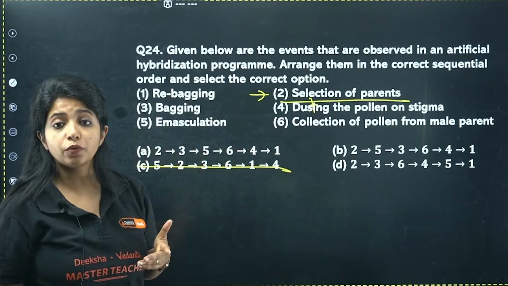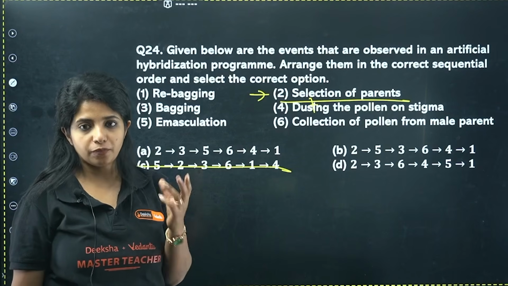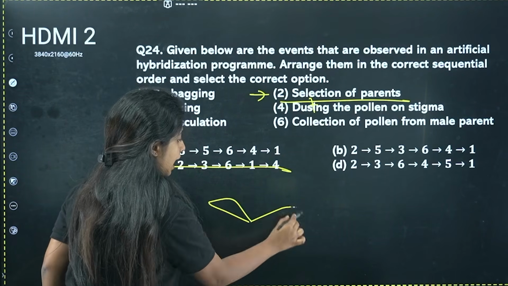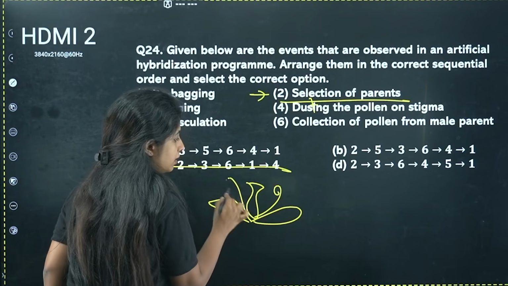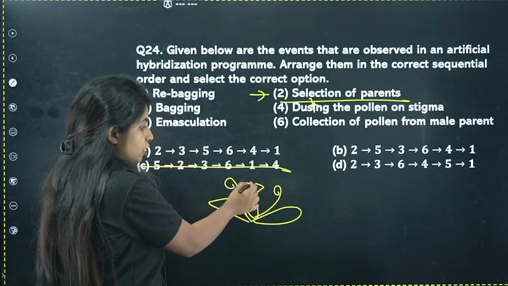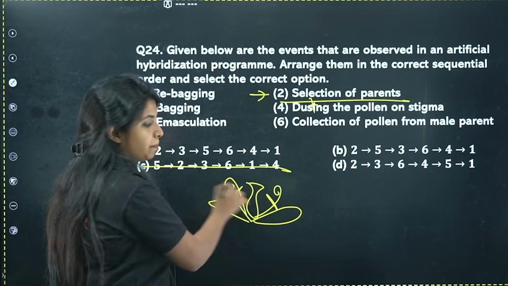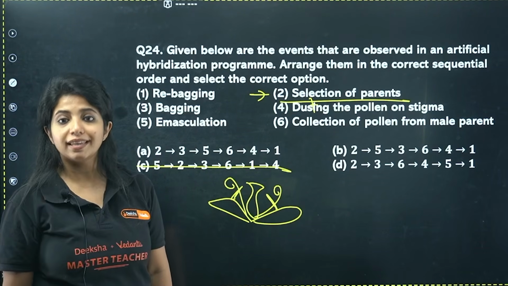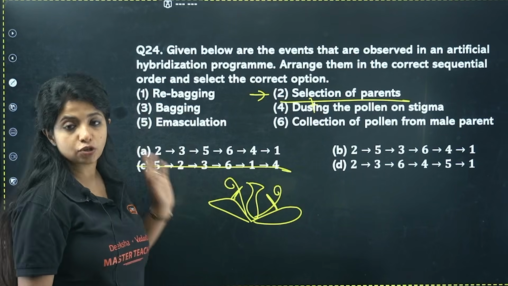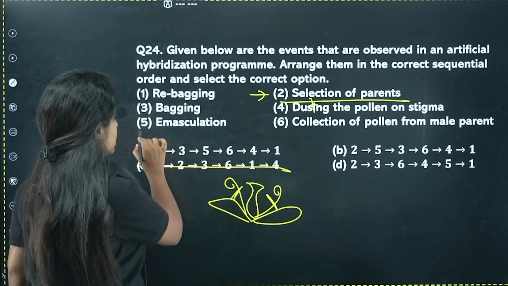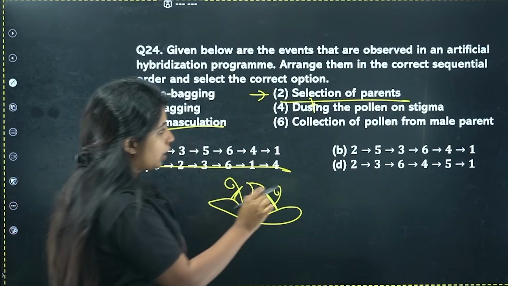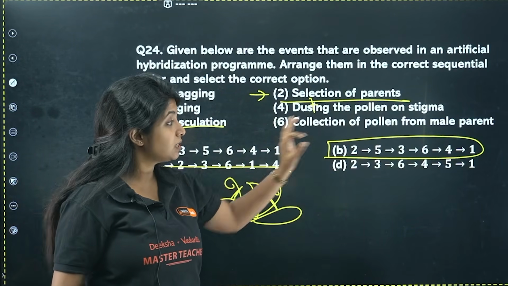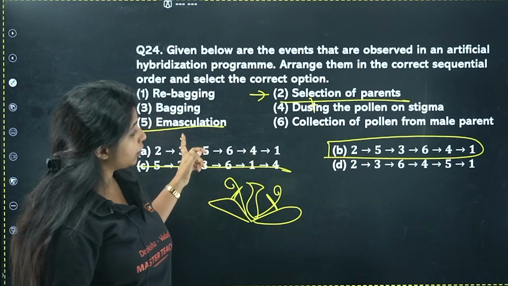After selection of parents, what would I do? If I see that this particular parent has both the male and the female part, and I just want the female part, I will cut off the male parts because I do not want their pollen grains to land over here. What do you call this process? Emasculation. I want to protect the female plant out there, right? So after 2 I have 5th. Let me go according to this option now and see if the answer would be correct.